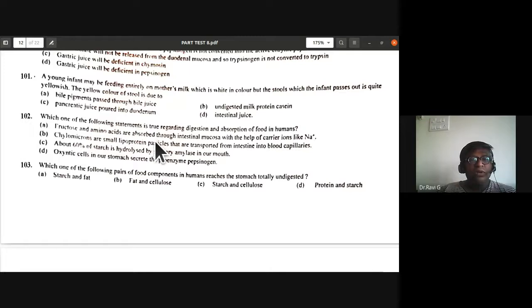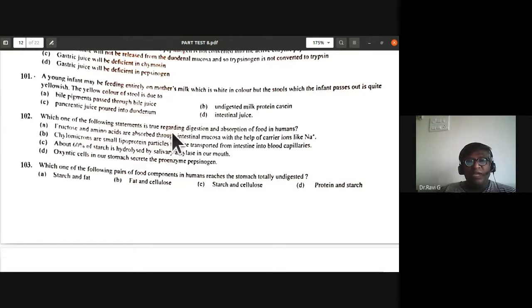So next question, 102. Which of the following statements is true regarding digestion and absorption of food in humans? Fructose and amino acids are absorbed through intestinal mucosa with the help of carrier ions like sodium ion. Chylomicrons are small lipoprotein particles that are transported from intestine into blood capillaries. About 60% of starch is hydrolyzed by the salivary amylase in our mouth. Oxyntic cells in our stomach secrete the proenzyme pepsinogen.